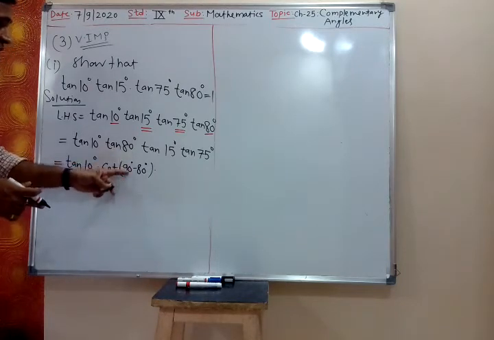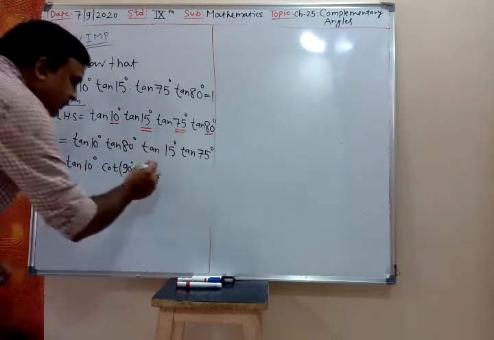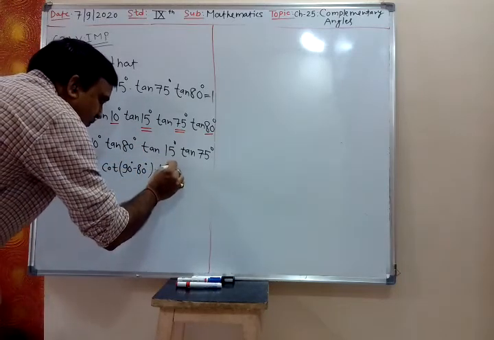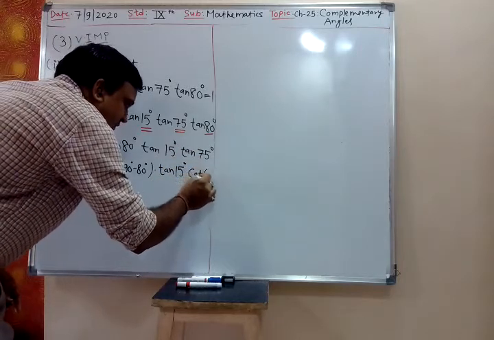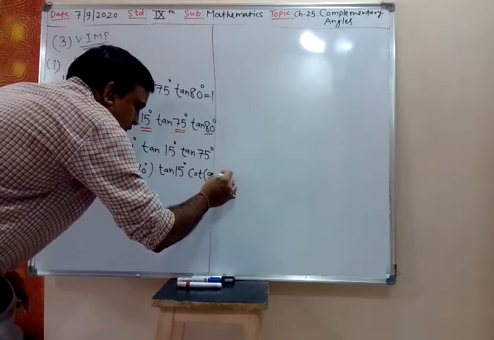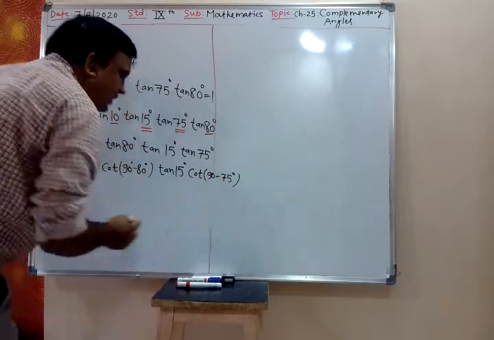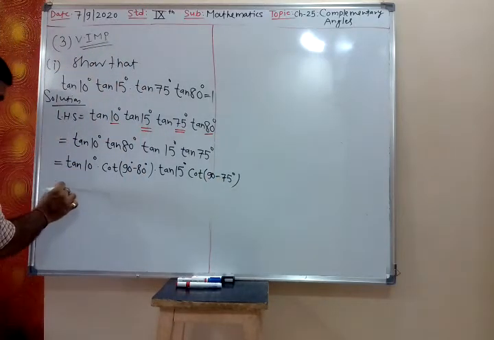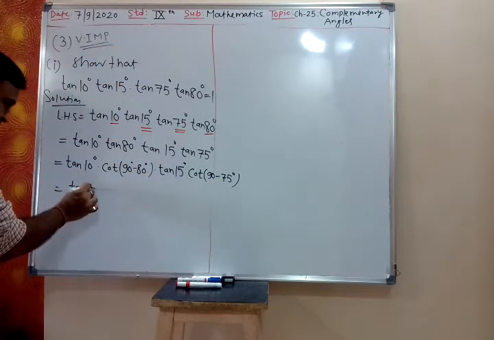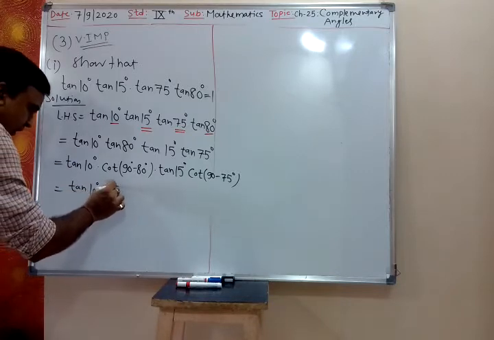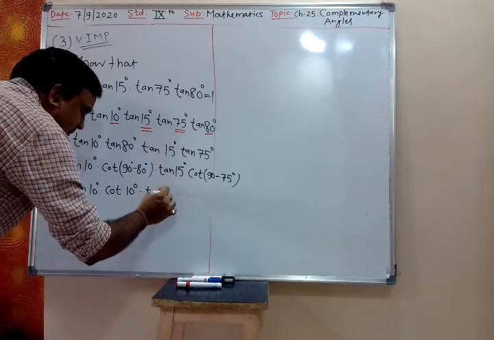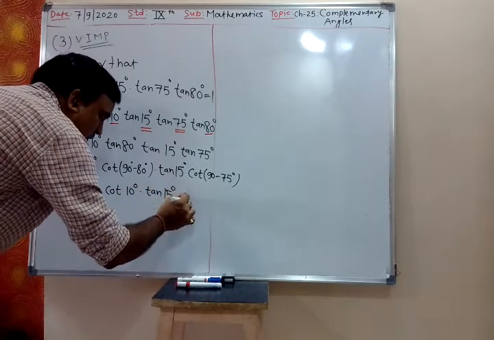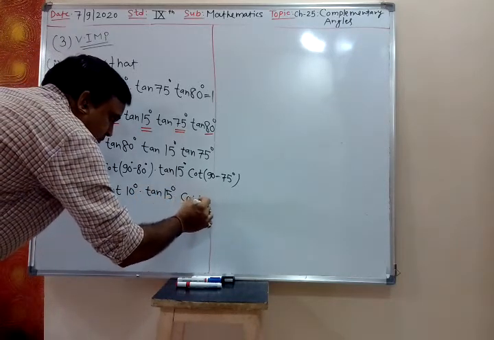So tan 15 degree I will fix. Then tan 75 degree I will write as cot of 90 minus 75 degree. So this becomes tan 10 degree into cot 10 degree into tan 15 degree into cot 15 degree.